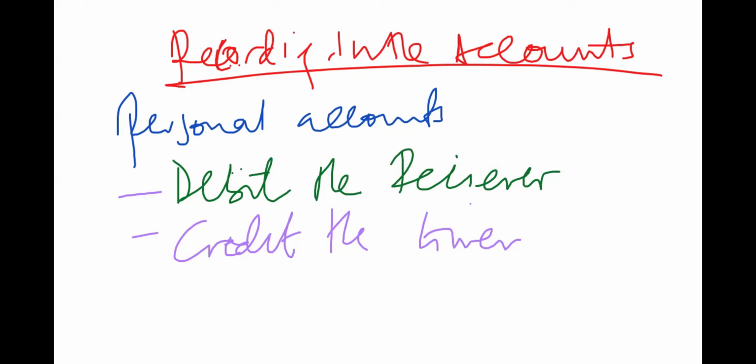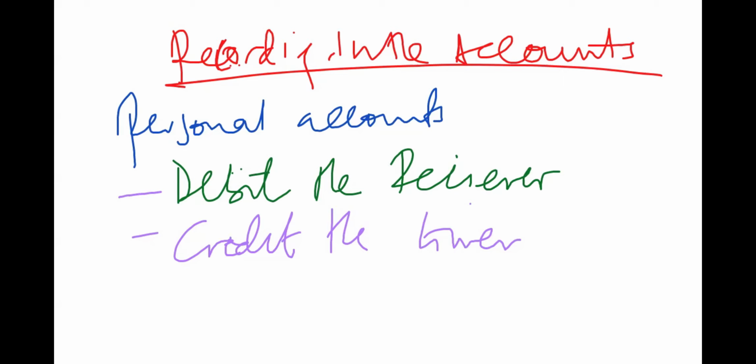So if you are selling goods, let's say we are selling goods to ABC Limited, for example, for 10 million. Then ABC is also a person. ABC Limited is a person, even though it's an artificial person. Then you have to ask yourself whether ABC is receiving the goods or giving the goods.